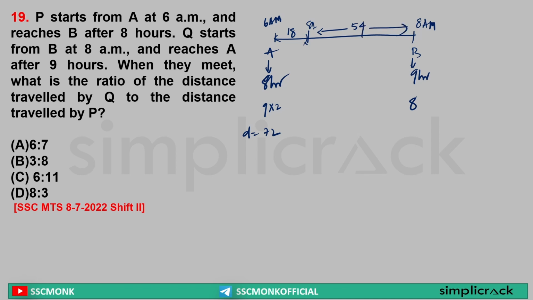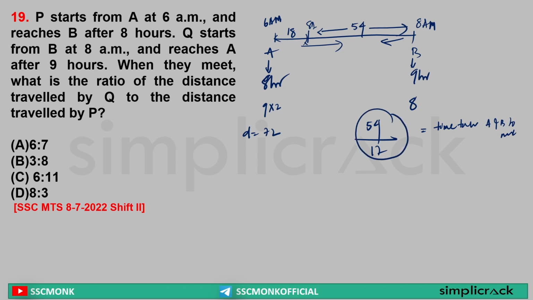Now this 54 kilometer distance will be traveled by both A and B and they are going in opposite directions to each other. That means relative speed is 9 plus 8 equal to 17. Yes or no? Sir, this is equal to what? This is equal to time taken by A and B to meet each other.